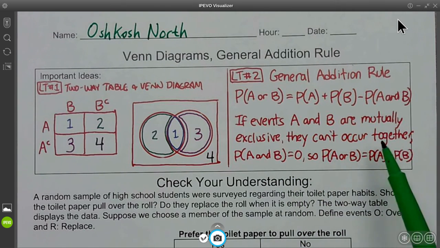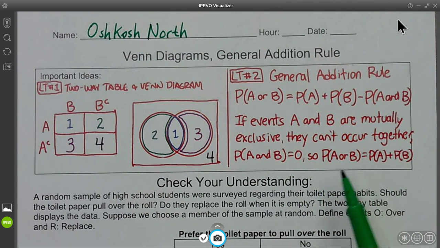If events A and B are mutually exclusive, they can't occur together. So the probability of A and B, if they're mutually exclusive, is 0. Probability of A or B is the probability of A plus the probability of B.